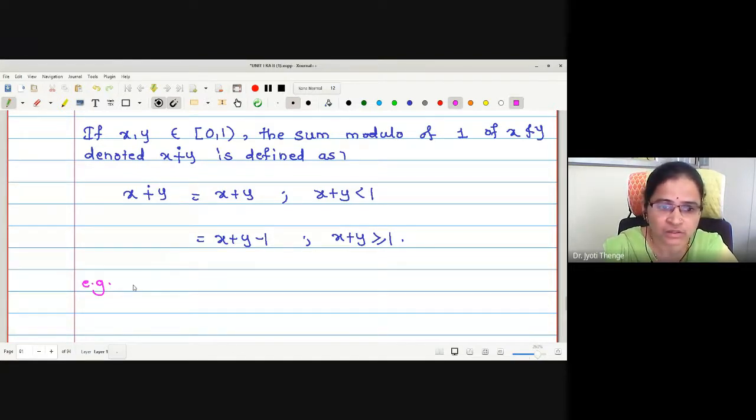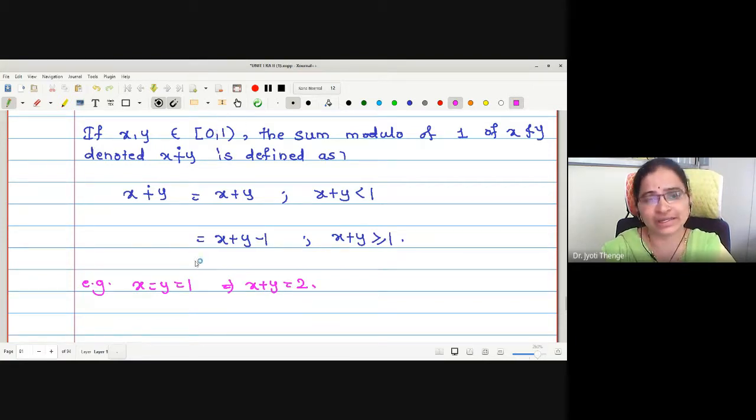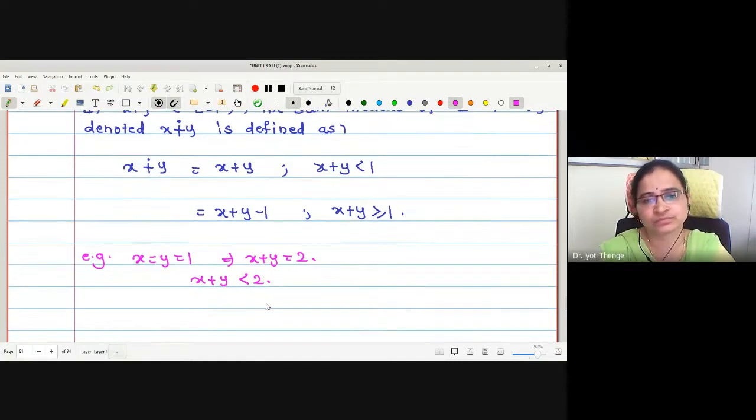Correct, no? Because here it is open at 1. Therefore, we cannot select x and y to be 1 and 1. If x equals y equals 1, what will be your addition? It is 2, no? Therefore, as 1 is not included in the interval, x plus y should be less than 2.